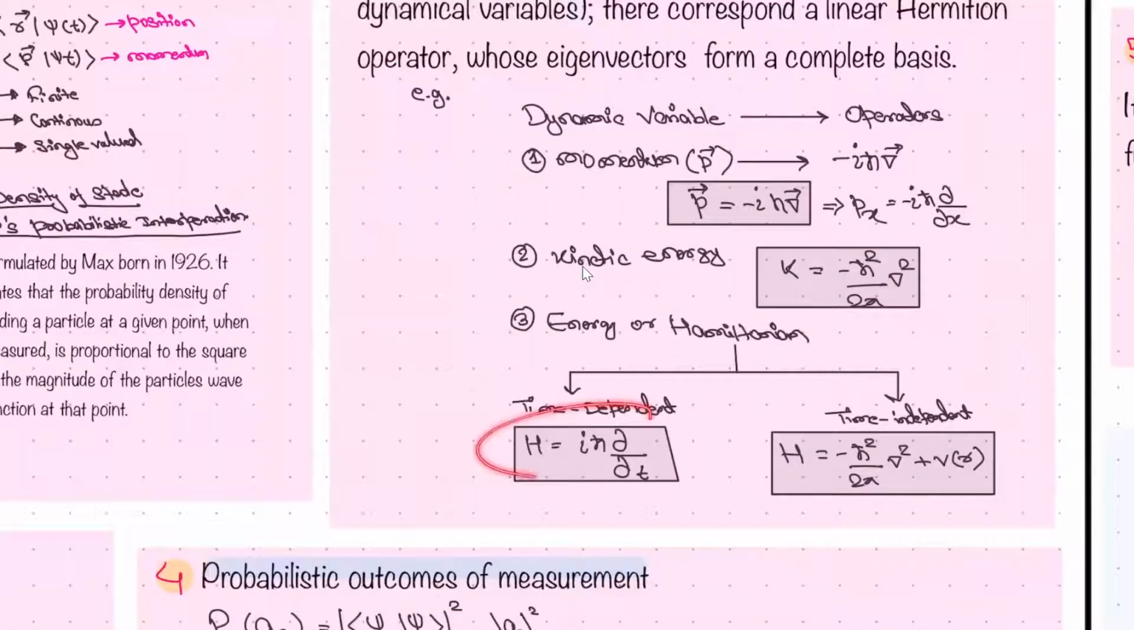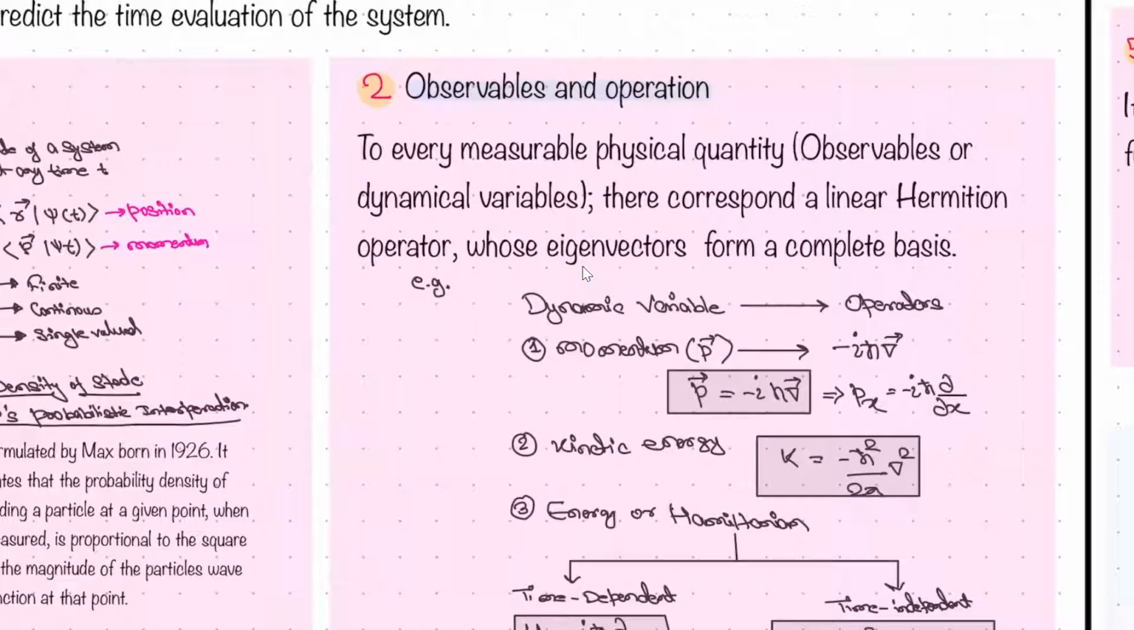For the energy, this is time dependent and this is time independent. You will see these in great detail. No need to worry. But the important thing here is, whenever you are giving any operator, these operators are basically Hermitian operators. Yes, linear Hermitian operators, right? So this is important.